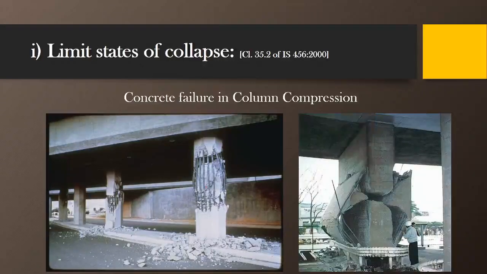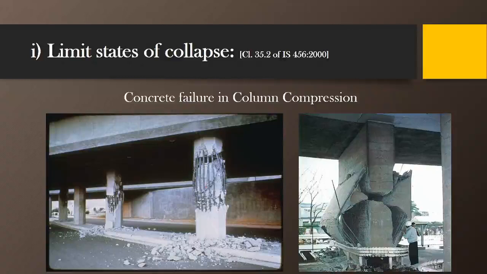Here is also one more example. Here also you can see that the column has failed. Here also the main reason is the bursting of concrete. The concrete is not able to sustain the stresses.